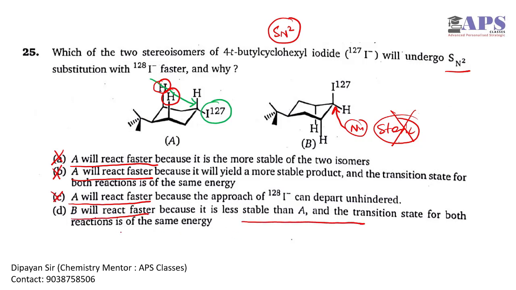But the logic of this answer is not correct according to me. Okay, so the rate of reaction of B is higher compared to the rate of reaction of A, but the logic behind this question is not correct according to me. The nucleophile approach, sterically hindered or sterically free, should be the proper reason.